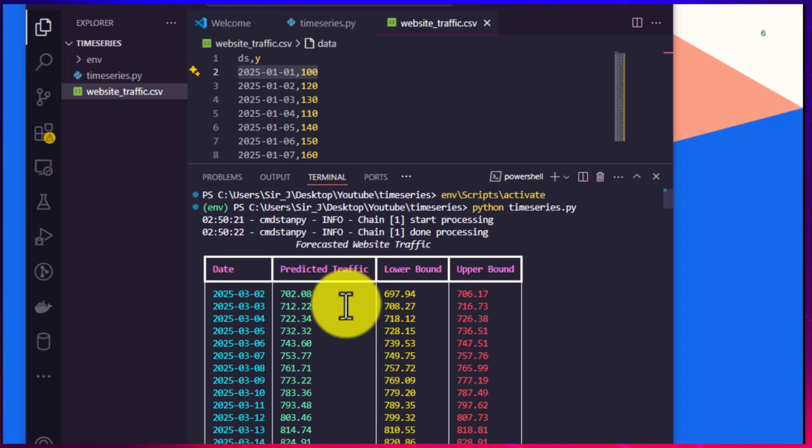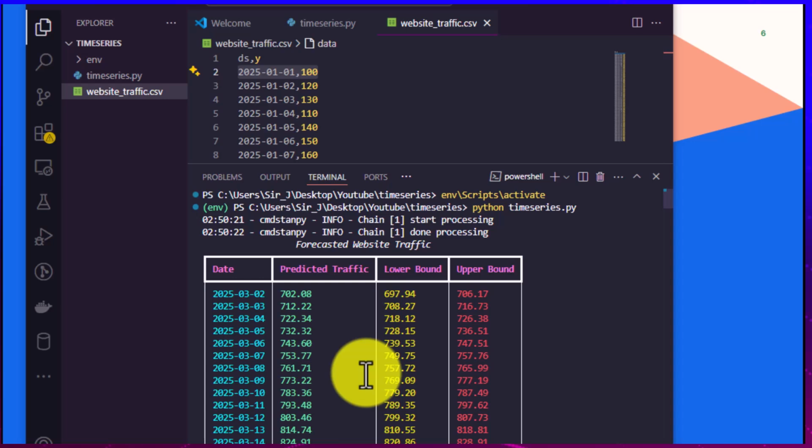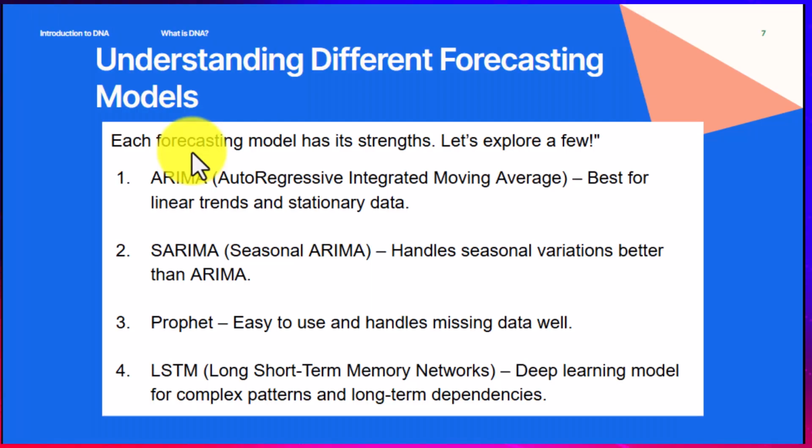There are questions that you may have here, questions like, how are we sure this is correct? All right, now we'll get to that point where we evaluate what we have done so far. If you look at what we have done, we can now talk about the differences, understanding the different forecasting models. There are different forecasting models that you can use.